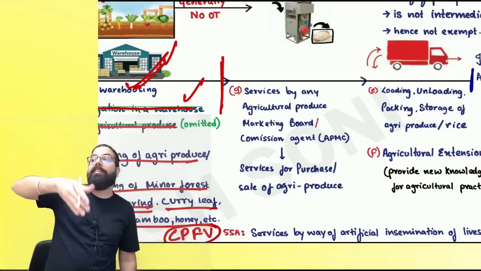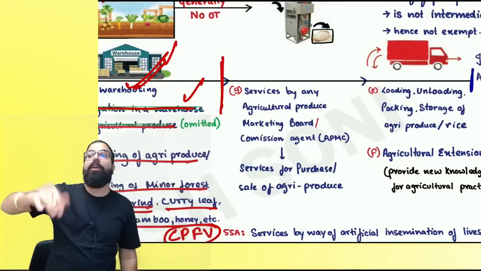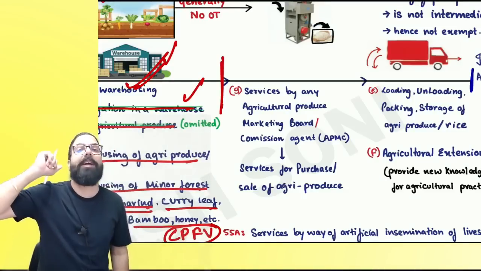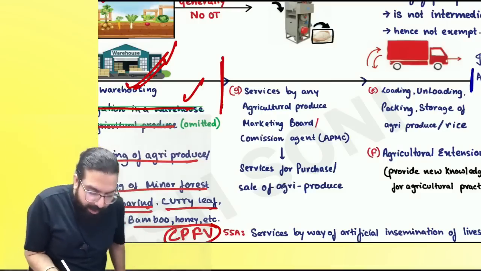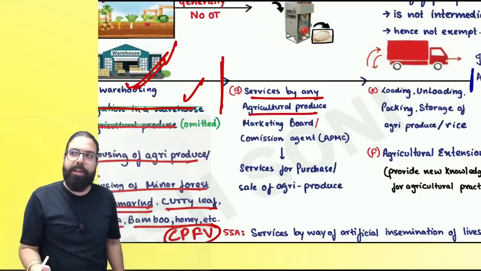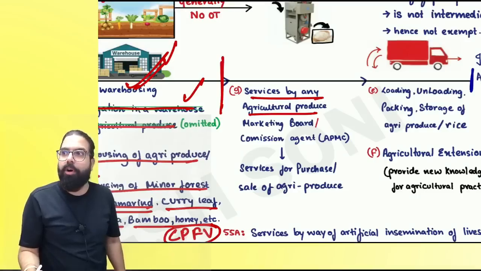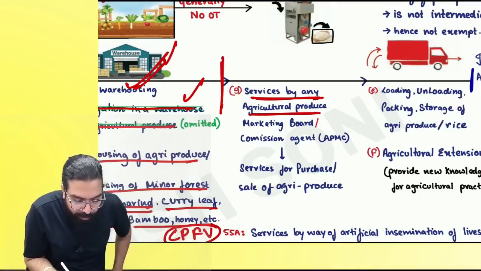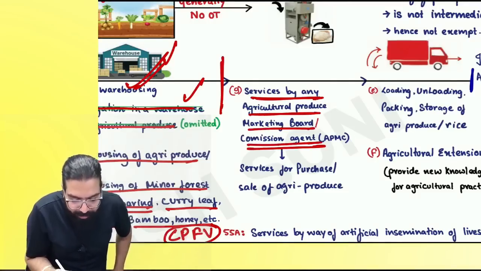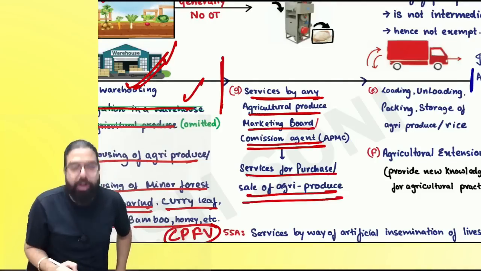23(1)(a), because their services are wholly exempted. And also compulsory registration was not required by them. APMC agents, registration chapter. Next, everyone, services by an agricultural produce marketing board or commission agent, services of purchase and sale of